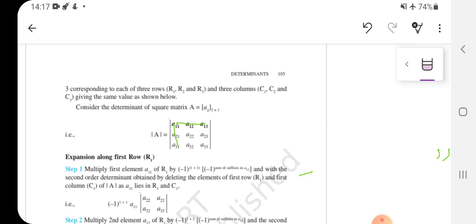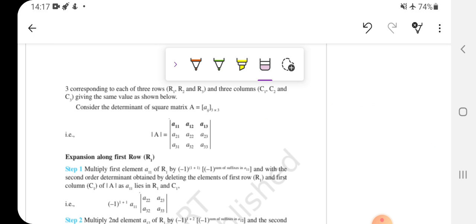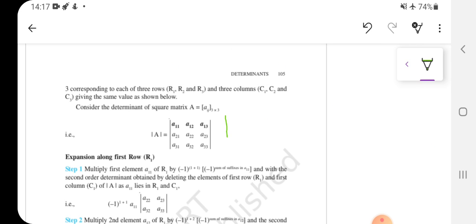See here. Determinant of A will be A11 into minus 1 power index. That means minus 1 power 1 plus 1. That is our index, right?